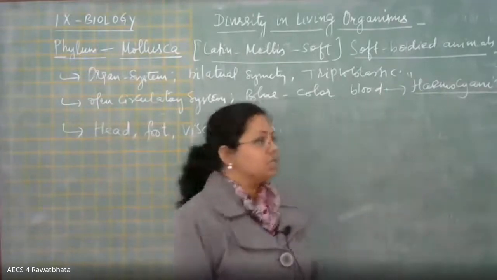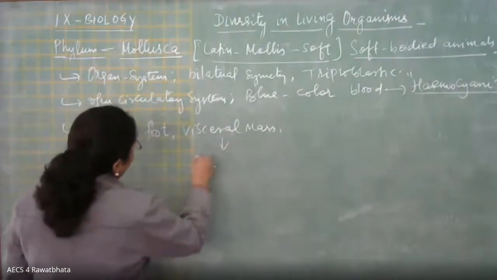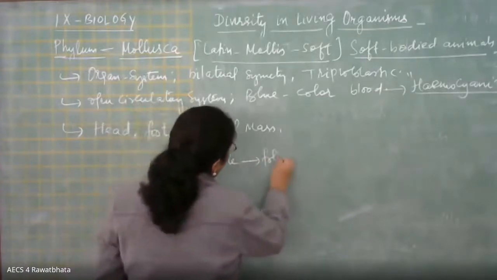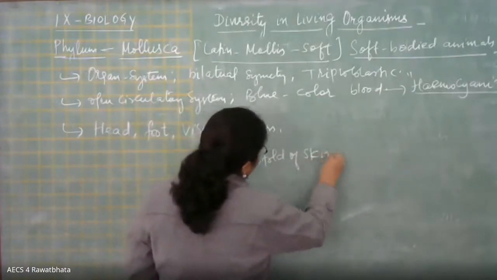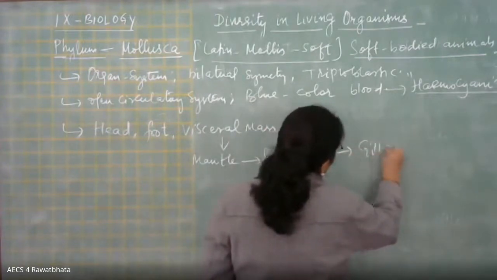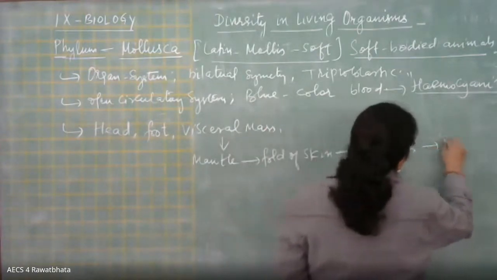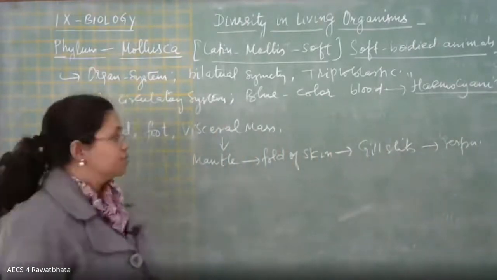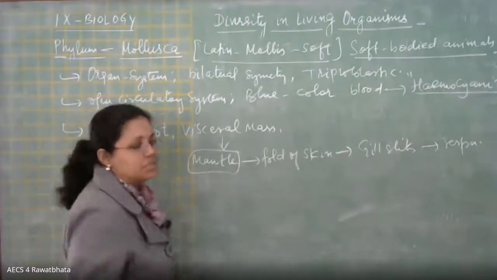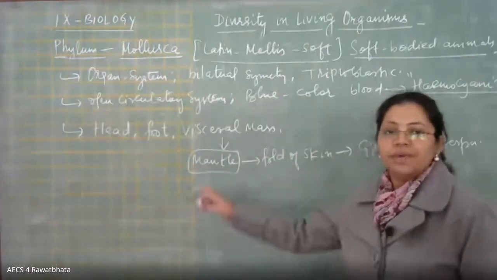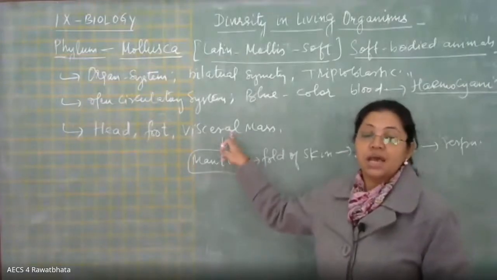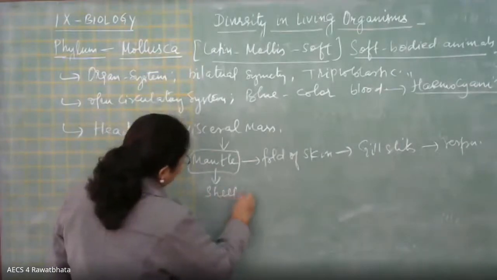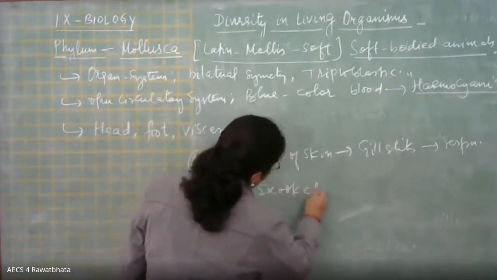Now this visceral mass secretes the mantle. What is the mantle? It is a fold of skin, and it has gill slits which help in respiration, right? Sometimes we get a question from here on the mantle. This mantle is secreted by the visceral mass, and the mantle in turn secretes the shell, that is the exoskeleton of these animals.